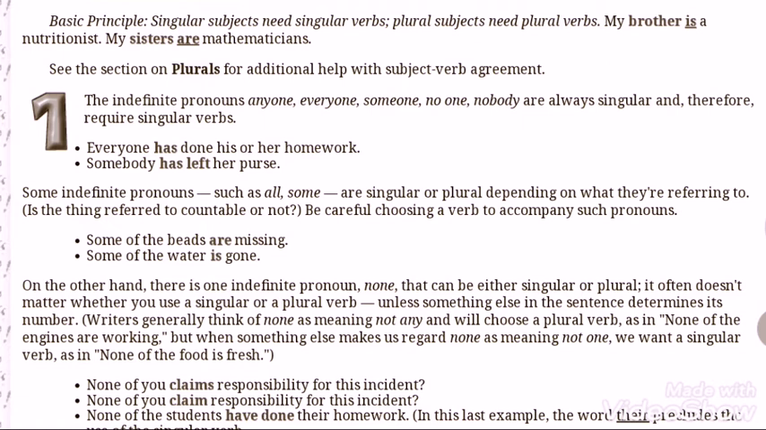In these two sentences you see, my brother is singular, that's why it has taken the singular verb is. My sisters, in the second sentence, is plural, that's why it has taken are, the plural verb. So that is the basic principle.